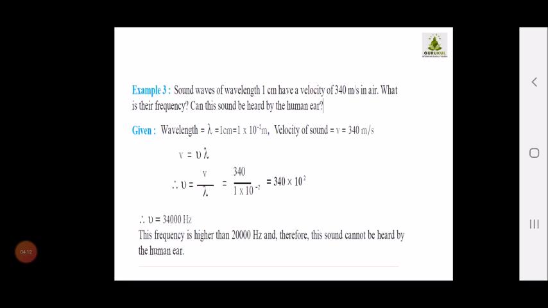Children, here the chapter gets over. I am sending the notes. Kindly complete them in your Science 1 journal notebook.